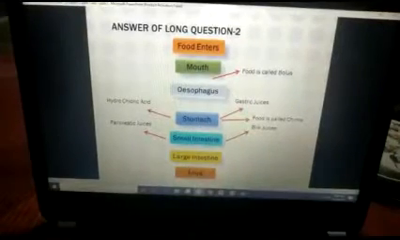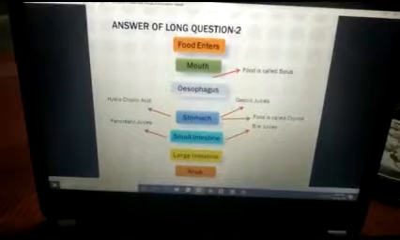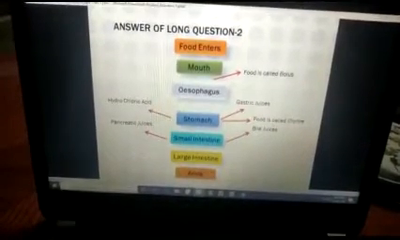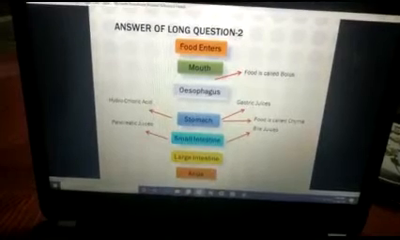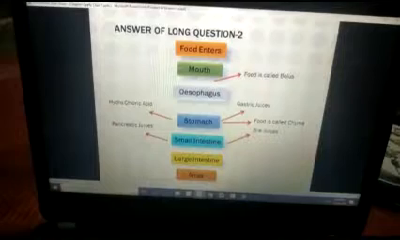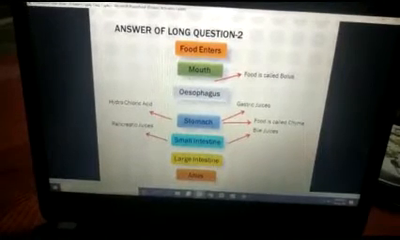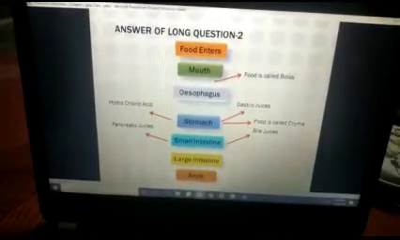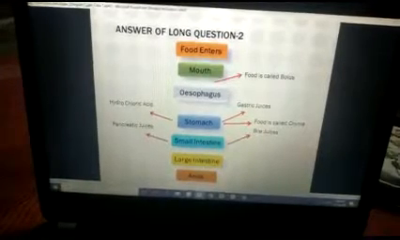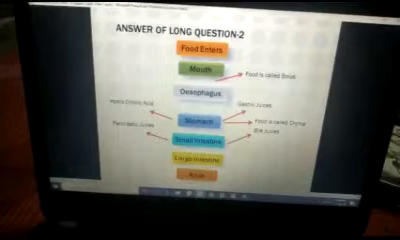Okay students, now see, this is the answer of long question number 2 in the form of a flow chart. See, food enters and then it reaches the mouth. Food is called bolus here. It is transferred to the stomach with the help of the esophagus, and then in the stomach gastric juices are released, hydrochloric acid is released. Then after that food is called chyme.